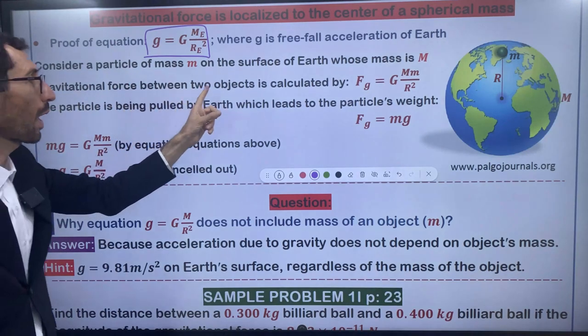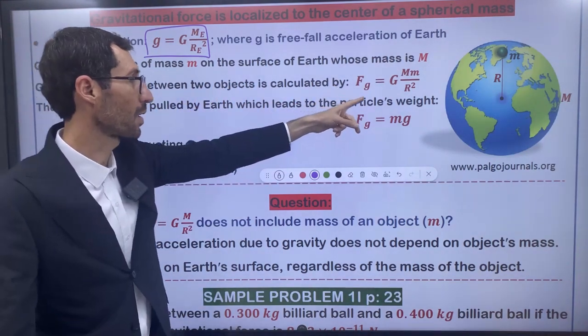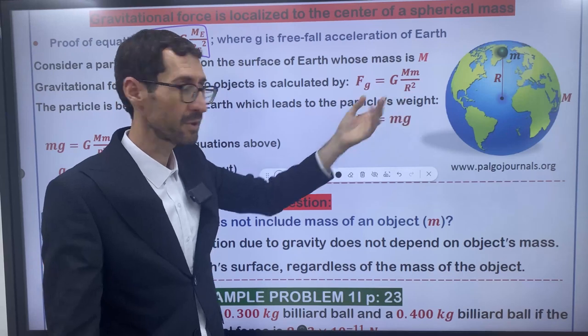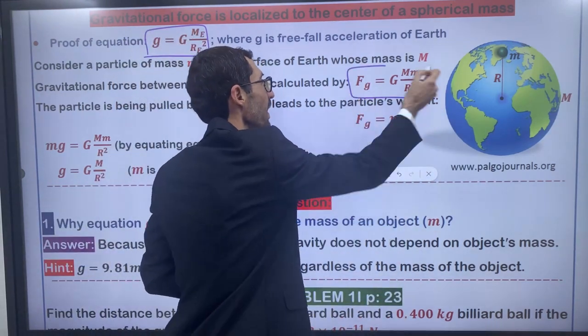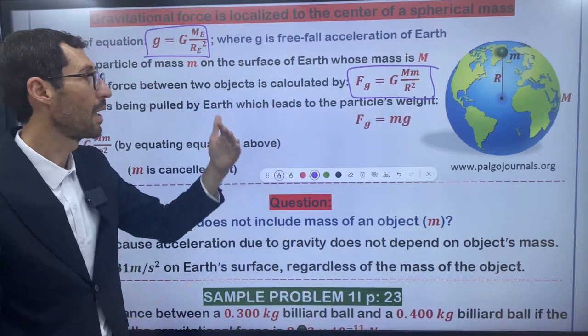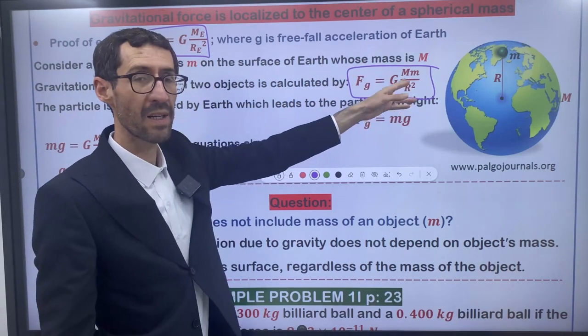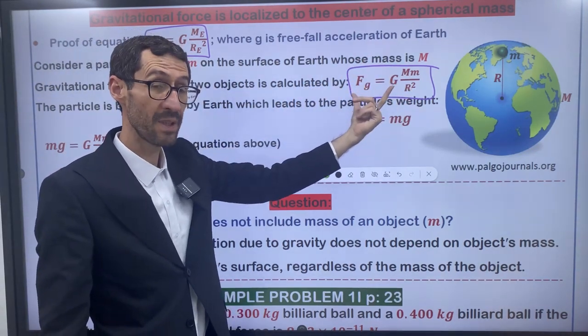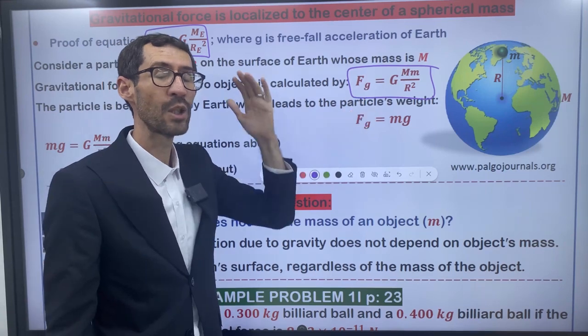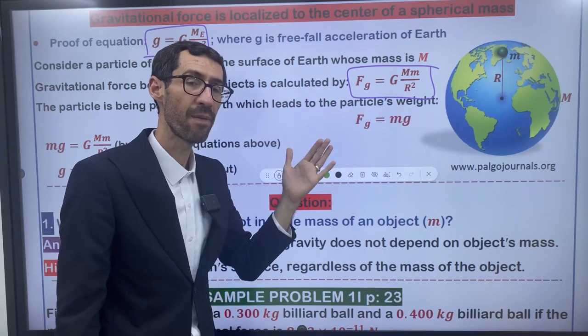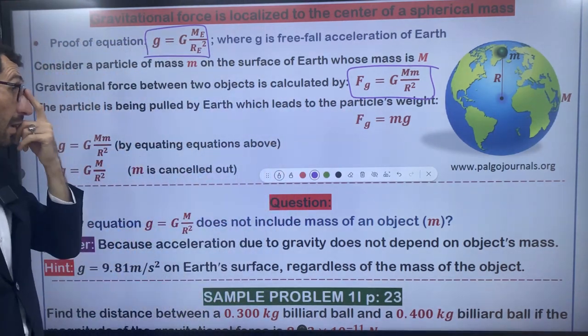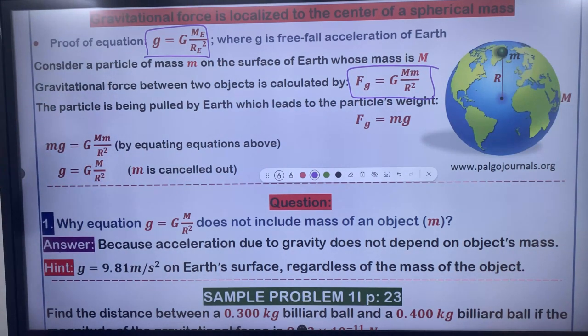Gravitational force between two objects is calculated by this equation, the previous equation. You know this equation, I explained it for you. Fg is equal to capital G, capital M, small m over r squared. Name this equation for me. What is this equation? The universal law of gravity, or gravitation.